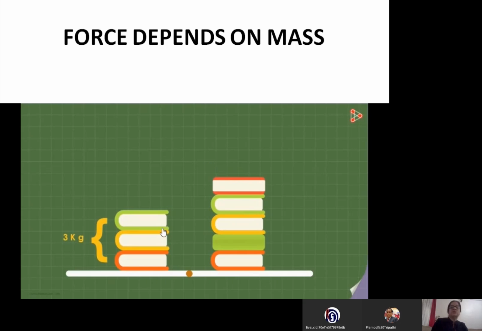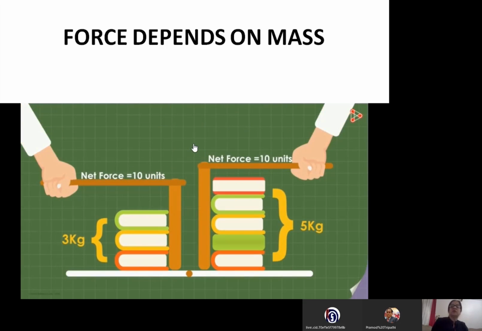In this case, 3 kg, right? This another one is 5 kg. Now, which will have more force to move, right? Which will have more force. Now, if we apply the same force on that, 10 unit, 10 unit force, or 10 newton, so this will move larger distance as compared to 5 kg. Or if you want to move the same distance, same change in velocity you want, then 3 kg requires less force and 5 kg requires more force, right? That means the acceleration produced in the object depends on the mass also.